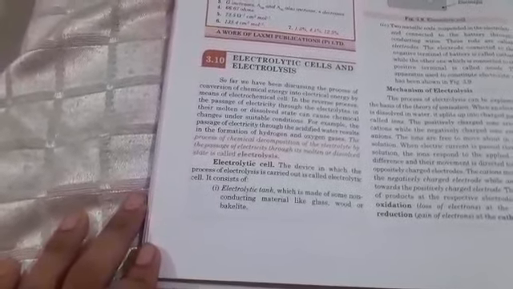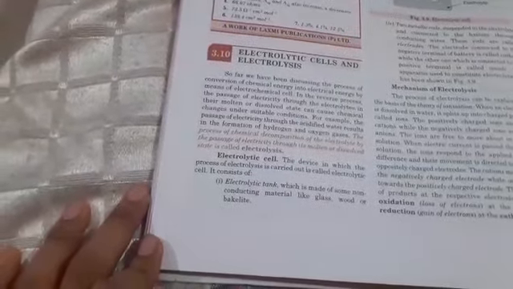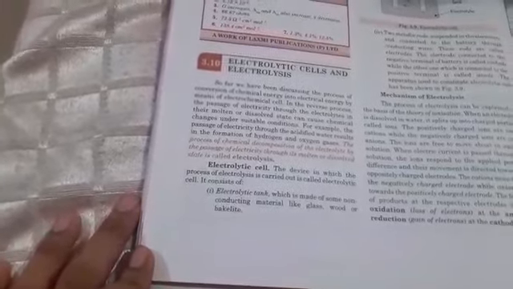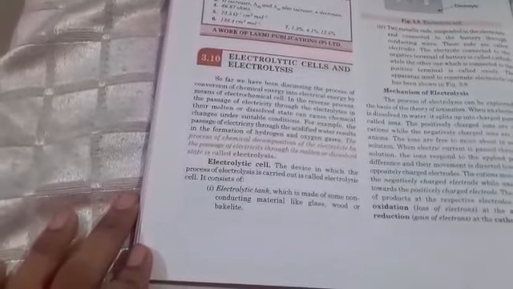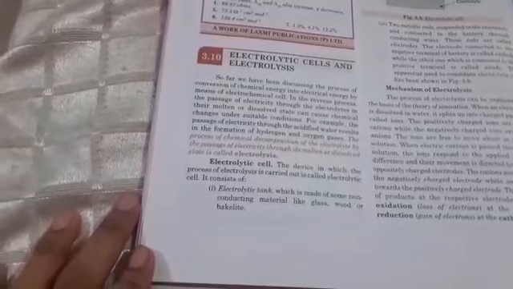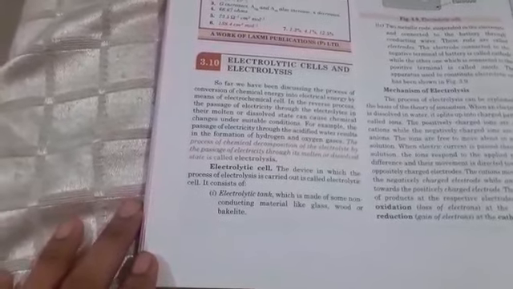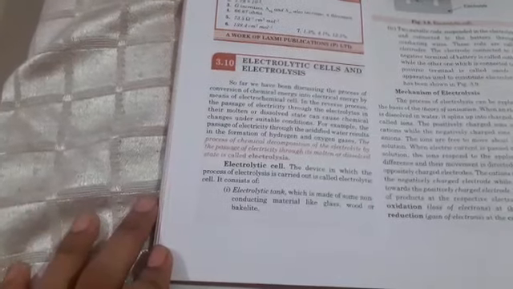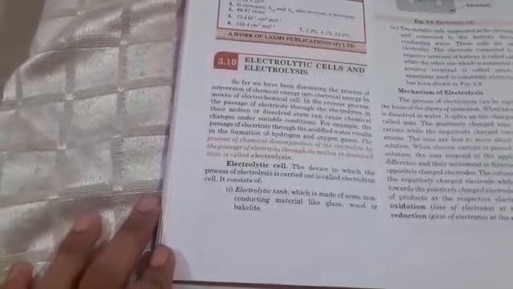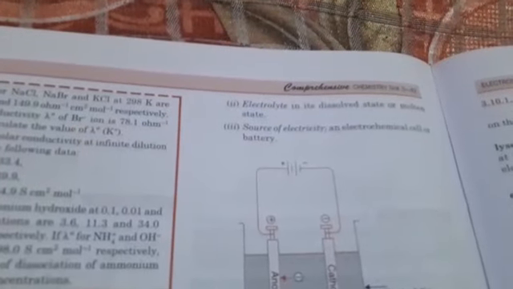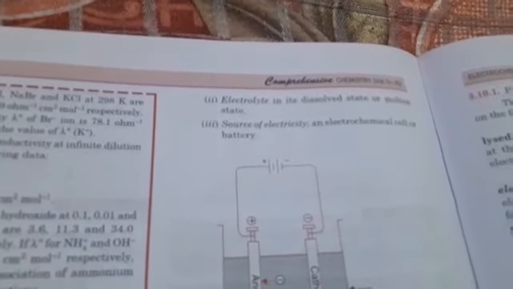Now the electrolytic cell setup. First, it consists of an electrolytic tank, which is made up of some non-conducting material like glass, wood or bakelite. It should be non-conducting, because we are passing electric current, and the current should not flow outside of the container or the tank. That's why it should be made of a non-conductor or insulator. Second, the electrolyte in its dissolved state or in molten state.